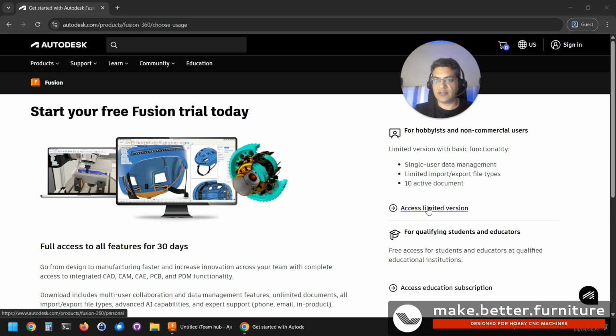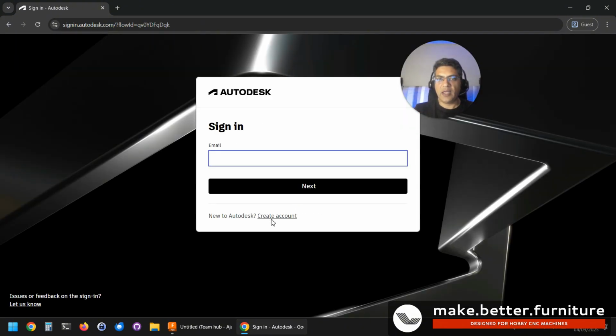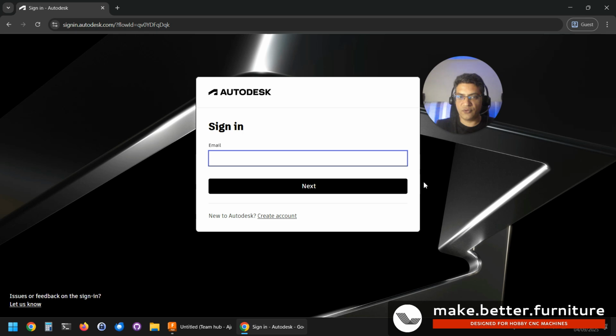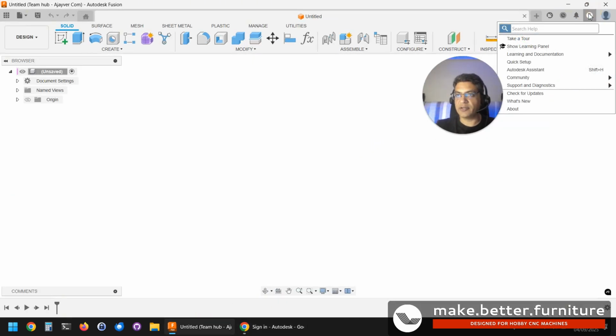So click this link, access limited version, and then get Autodesk Fusion for personal use. Click here and Autodesk will guide you through creating an account and downloading the app. Once you download Fusion, open it and click here the question mark.